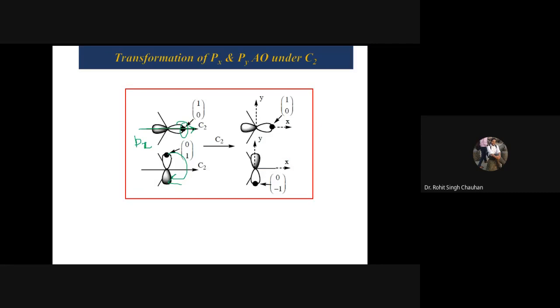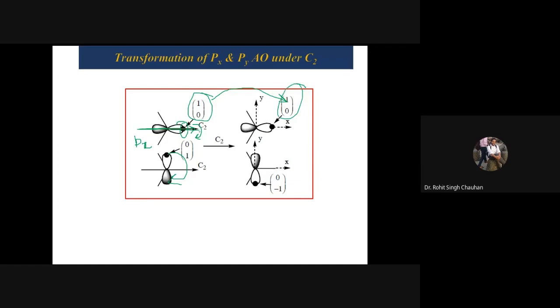Now see, if you rotate it along C2, what will happen? In rotating along C2, this point will come here. So now it is out of phase, that's why 0 -1. But if you rotate along C2 in this case, what will change? Nothing is going to change. C2 means what? You are going to rotate along this, right? Since your orbital is along this axis, nothing is going to happen. That's why the matrix representation, 1 0, is the same initially and the same in the end.